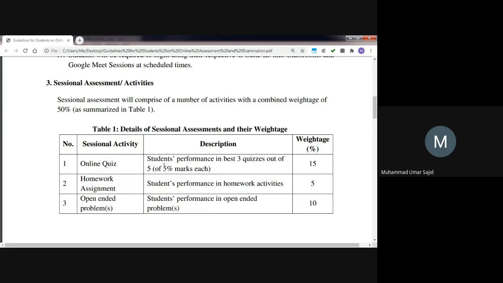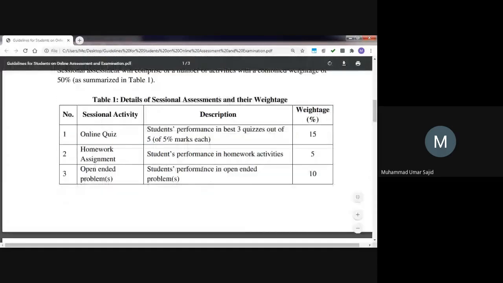You will be given 5 quizzes. Best 3 scores would be counted. Those quizzes would be on Google Forms, and you would be given 1 or 2 homework problems, as well as a big project type thing. You would probably require to make some kind of a game or some simple application, such as a tic-tac-toe game or a snake game or something like that. Then you will be required to make this a big application in groups. Okay, that will be after midterm.